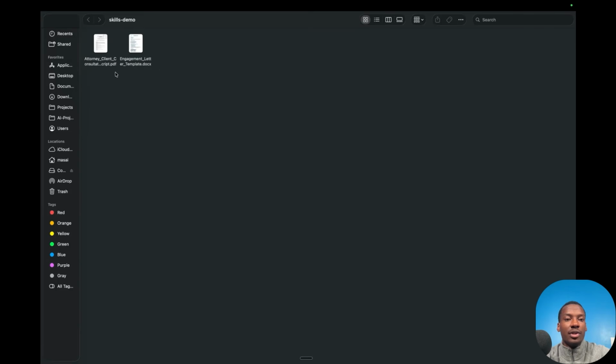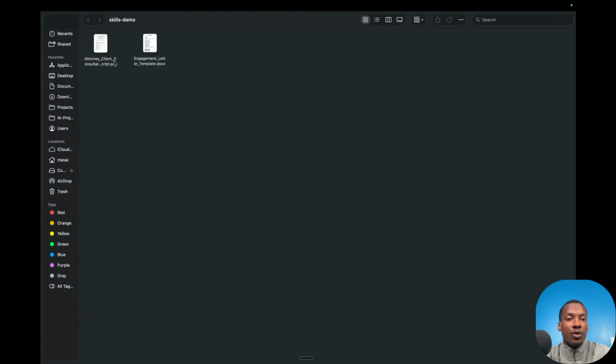And I also want to have some example of the input. So here we're going to have a call transcript, so just a basic flow that's going to take a call transcript and transform it into an engagement letter. I mean, this could be looking at billing notes and creating an invoice. This could be what we did before, where you're creating a motion to withdraw or drafting some sort of motion. And the input obviously doesn't have to be one document. It could be several documents in a folder. And the output could also, again, be several documents in a folder.